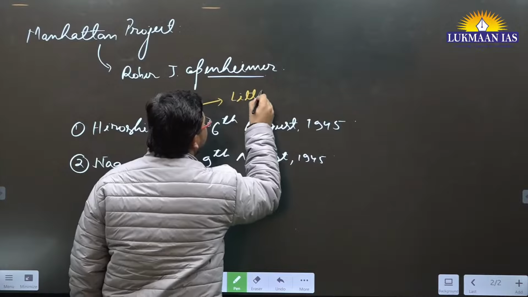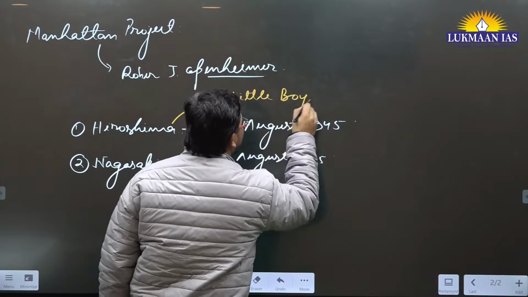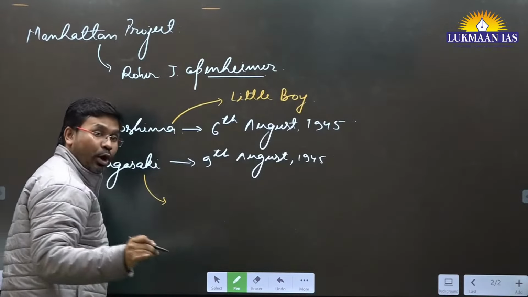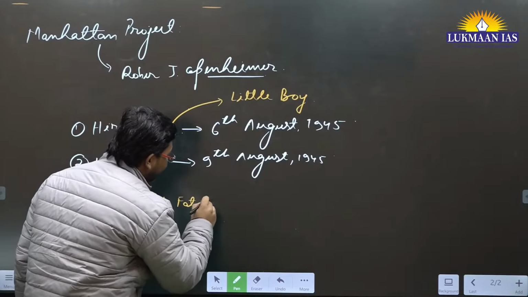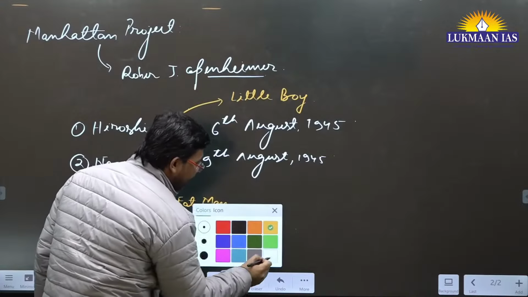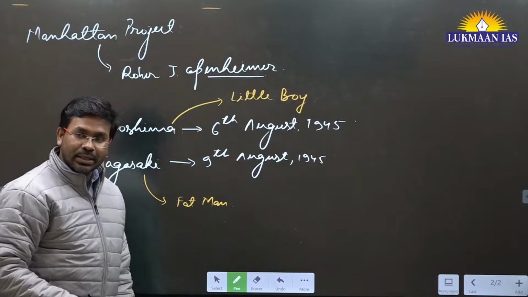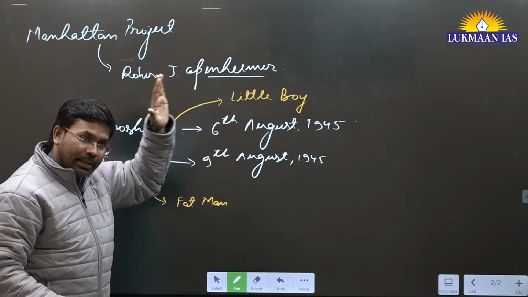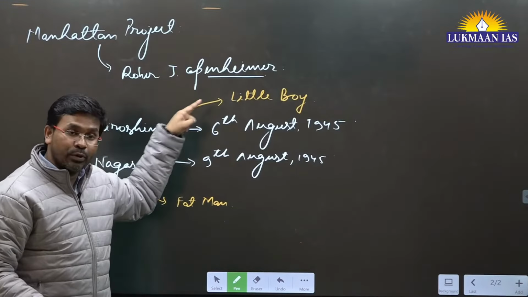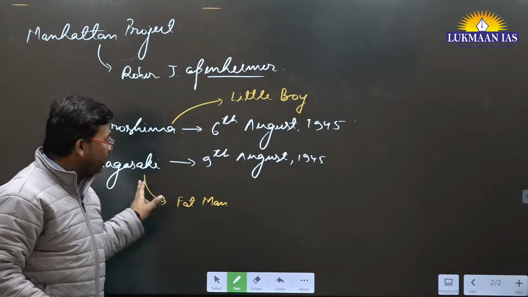The bomb that they dropped on Hiroshima is known as Little Boy. And the bomb that they dropped on Nagasaki is known as Fat Man. Why is it known as Little Boy? Because the nature of the bomb that they dropped on Hiroshima was different from the one that they dropped over here.